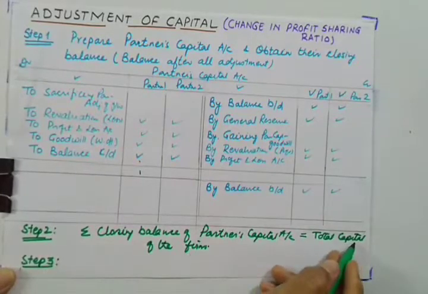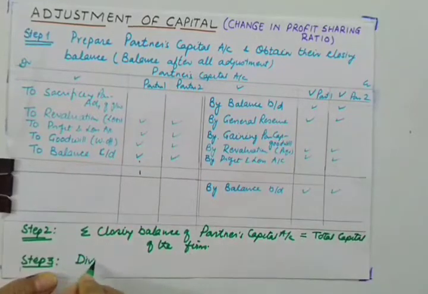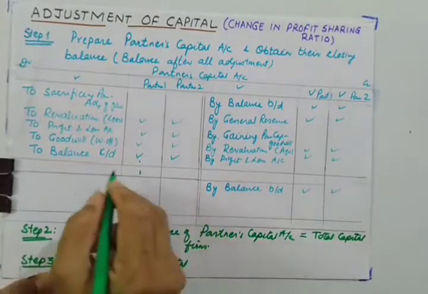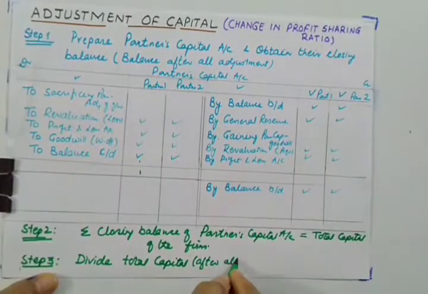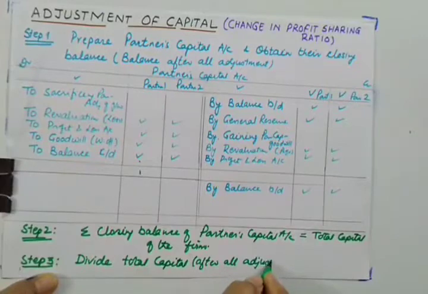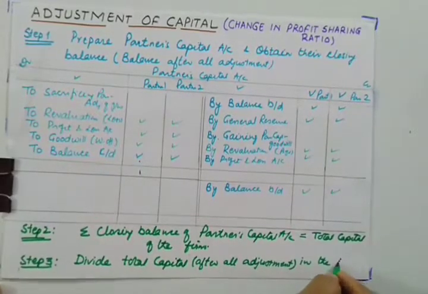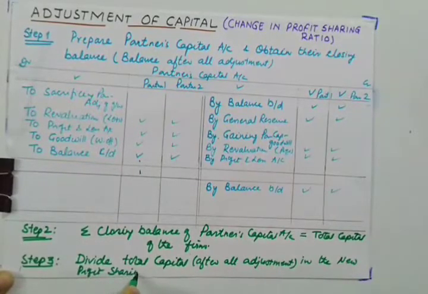Now you will divide this total capital of the firm, which you obtained after all adjustments, in the new profit sharing ratio.